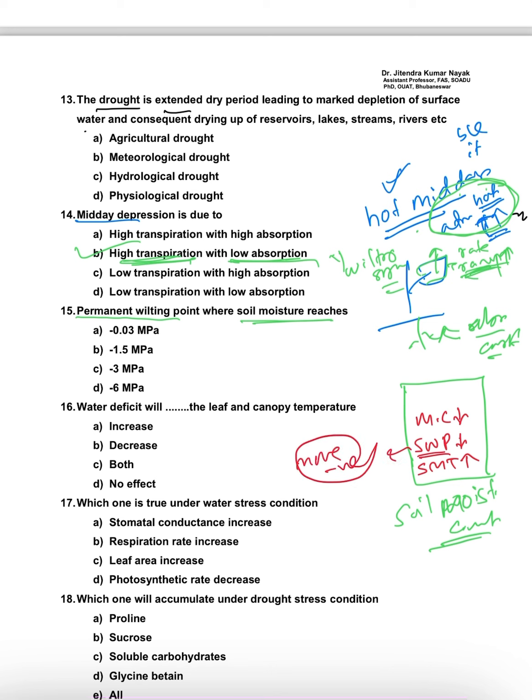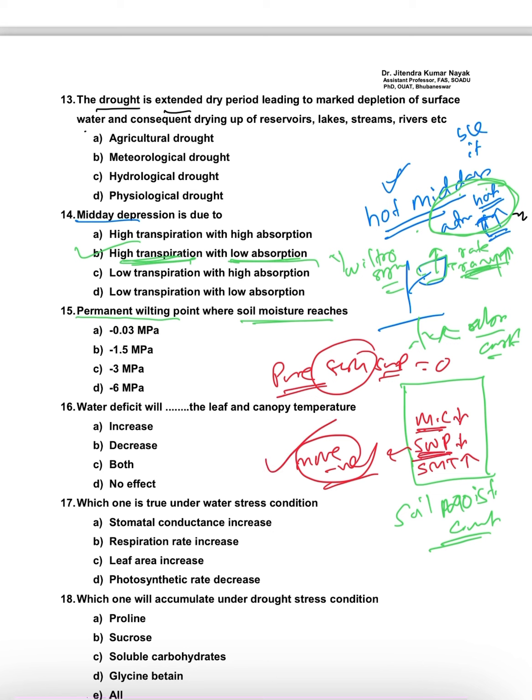Pure water has the highest water potential, that is 0. So whenever the moisture content decreases, the soil water potential will also decrease.